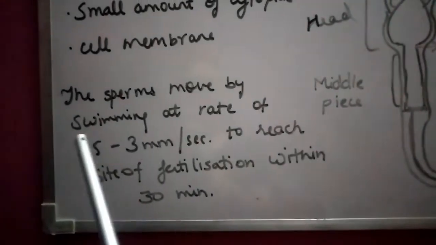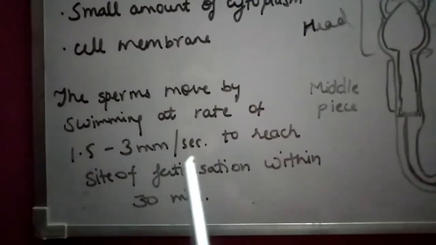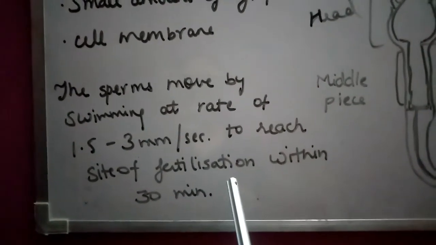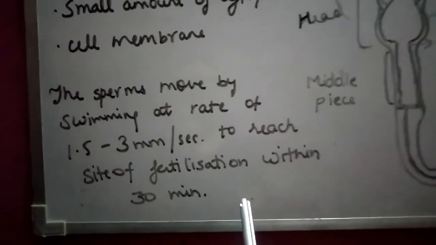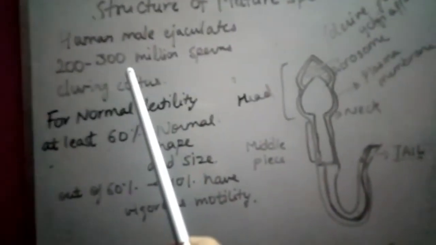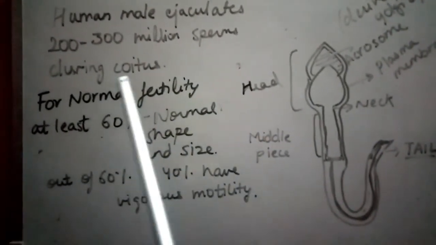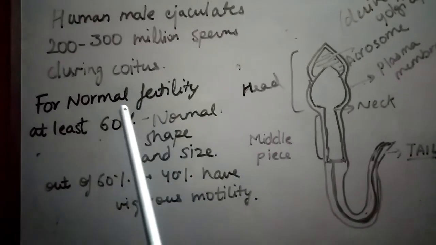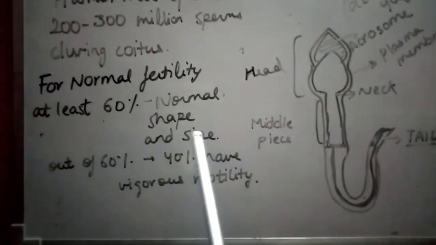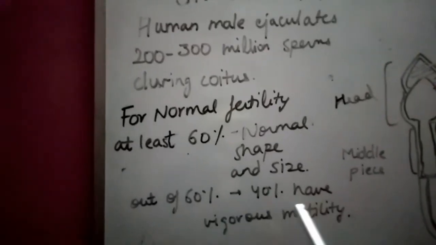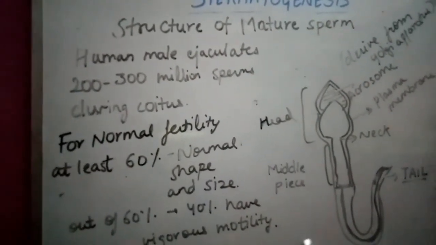The sperm swimming rate is 1.5 to 3 mm per second, so within 30 minutes they reach the site of fertilization, fuse with the ovum, and fertilization happens. A human male ejaculates 200 to 300 million sperms during coitus, and for normal fertility at least 60% of the sperms should have normal shape and size, and out of these, 40% should have vigorous motility. So this is all about the structure of sperms we studied.